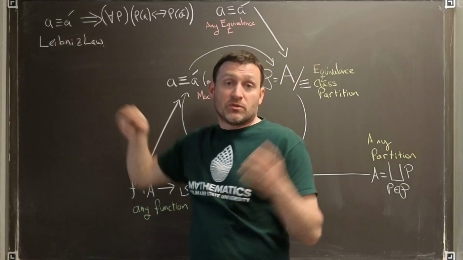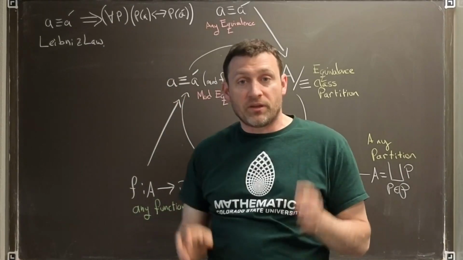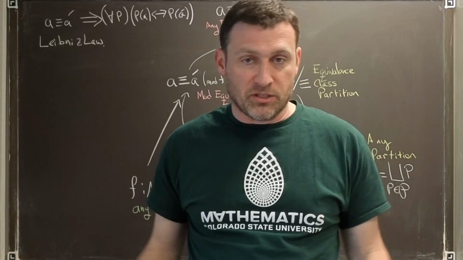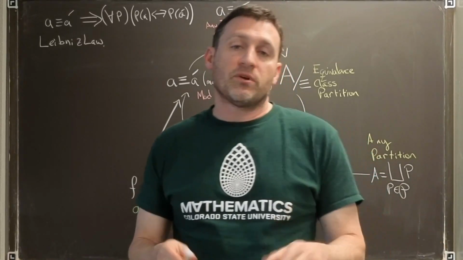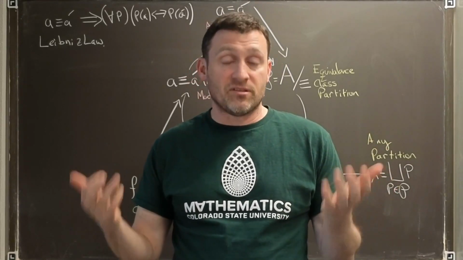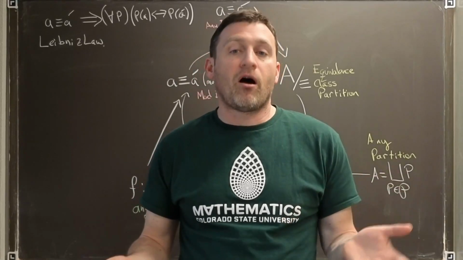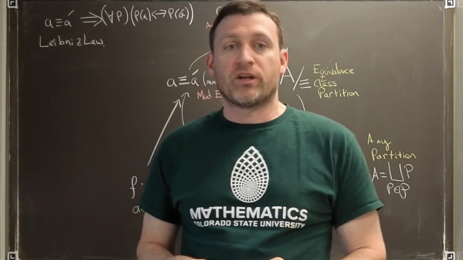Whenever I write the symbols A is equivalent to A prime, and then I run through all properties P, it's clear that I must mean in some context. There is no list of all the properties in the universe. Instead, our universe has to be shrunk to things we care about. For example, let's imagine that A and A prime are two files that save the same picture. For example, we took a photograph with a digital camera and we offered to save it in two different formats, PNG and JPEG, just for the illustration.